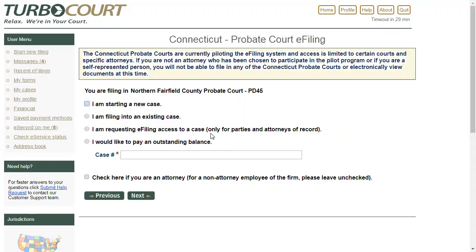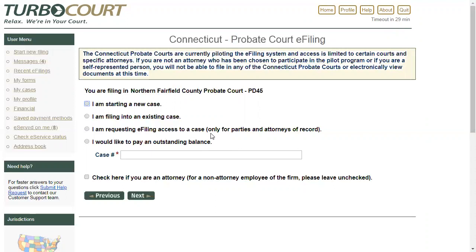Well, this third choice is a way for them to request access to the case documents. So it says request e-filing access, but really what that means is I need access to the case documents on a particular case number because I'm working with this attorney and he or she wants me to have that access. Okay, so I'll demonstrate that a little bit later on when we shift our focus to paralegals and legal assistants.